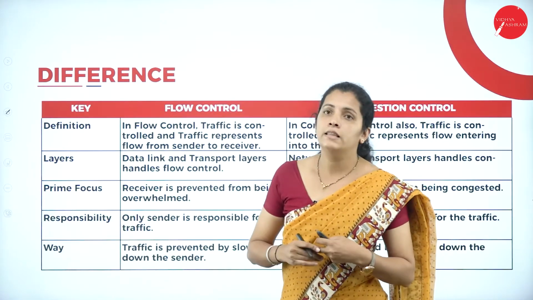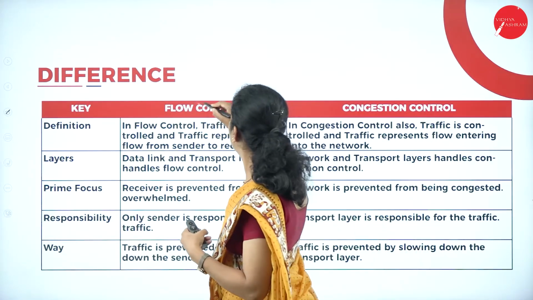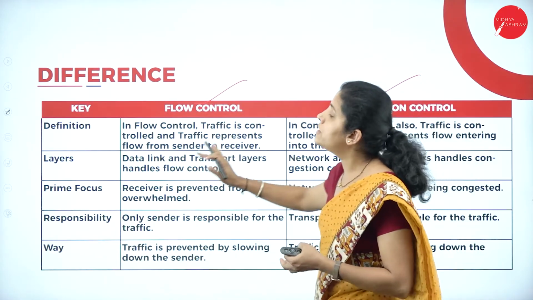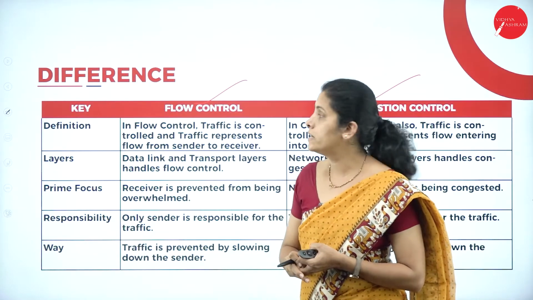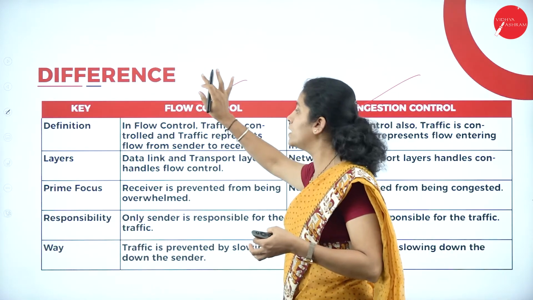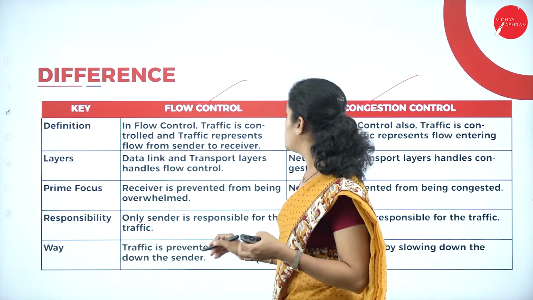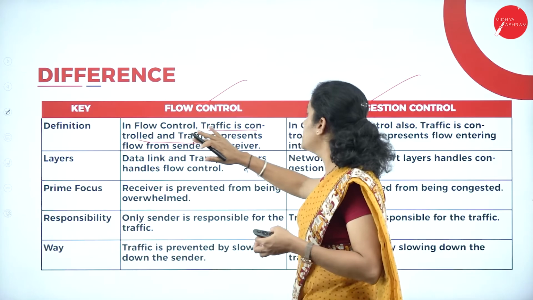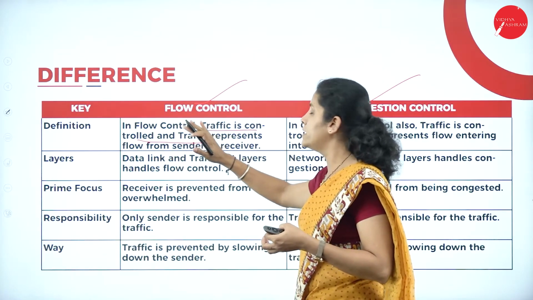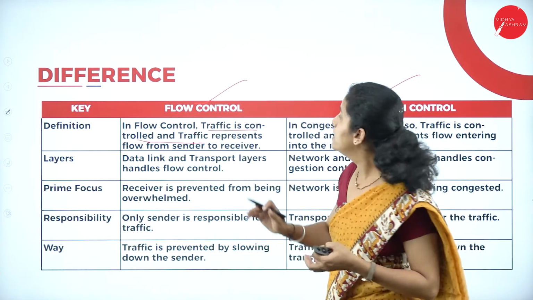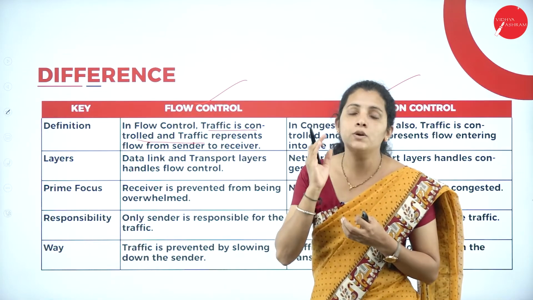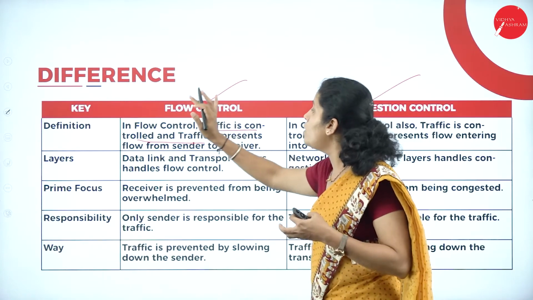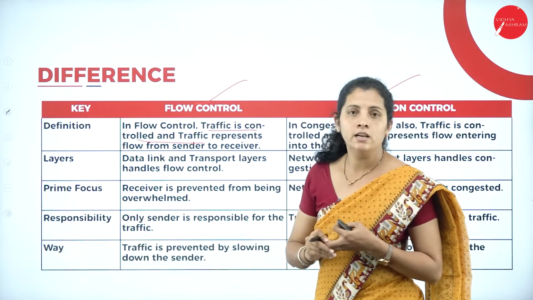Moving further, let's see the difference between flow control and congestion control. The first difference is based on the definition. What is flow control? In flow control, traffic is controlled, and traffic represents the flow from sender to receiver. That means flow control mainly deals with the flow of data, so the flow of data is nothing but the traffic.